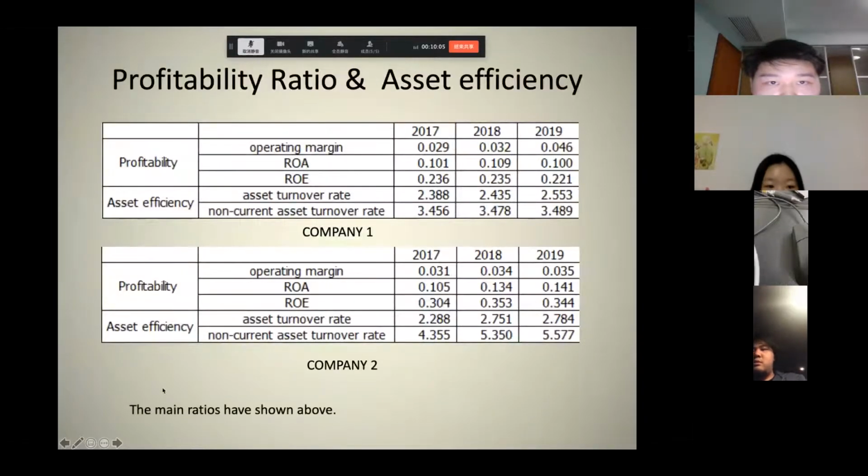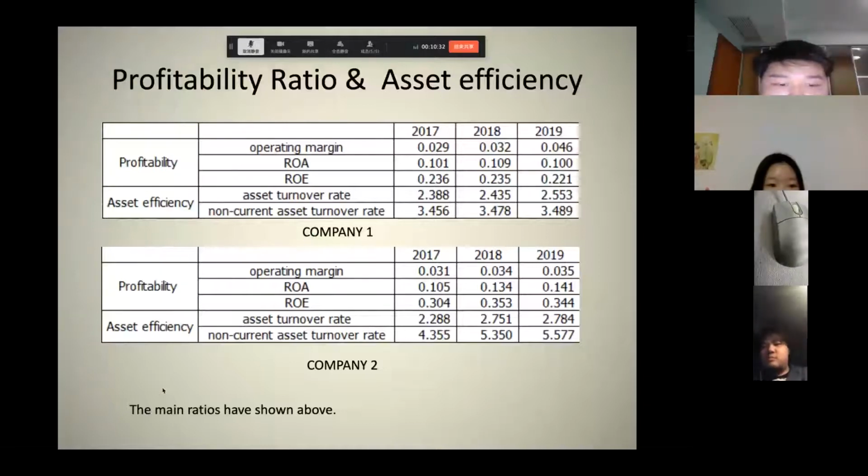In terms of profitability, the operating profit rate of Company 1 increased steadily from 2017 to 2019 and reached the highest value in 2019, which was about 0.046, while Company 2 was also growing steadily in this respect, with an operating profit rate of 0.035 in 2019.